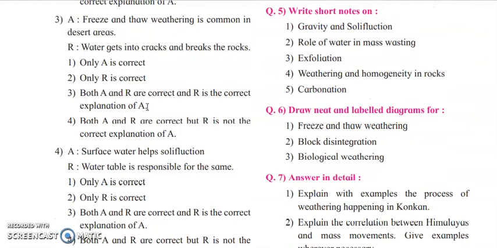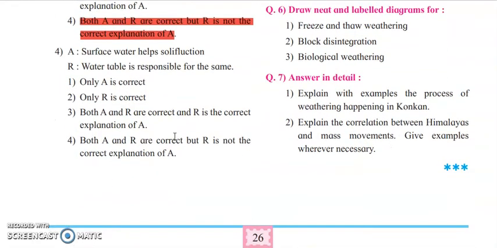Now we have next assertion, freeze and thaw weathering is common in desert areas. This is again true, and water gets into the cracks and breaks down the rock. Now this is also a true statement. Both the statements are true, but R is not giving the correct explanation of A.